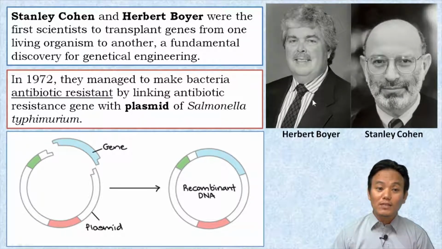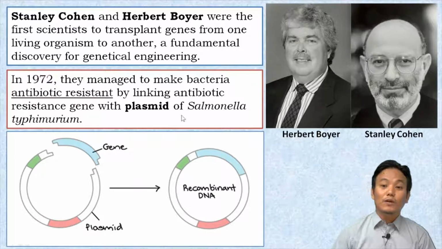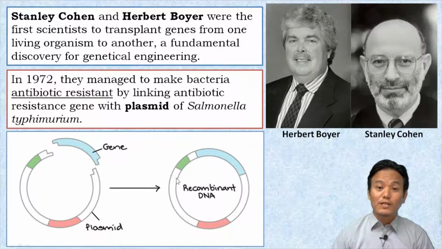But what they did was take a plasmid from Salmonella typhimurium and insert the gene responsible for making a bacteria antibiotic resistant. They attached this particular plasmid with the gene and created the first recombinant DNA. Right. So these two scientists were the first to create an artificial recombinant DNA.